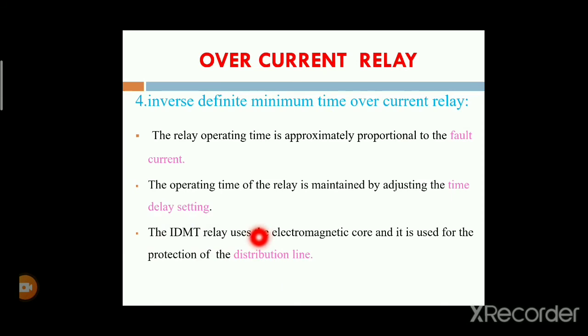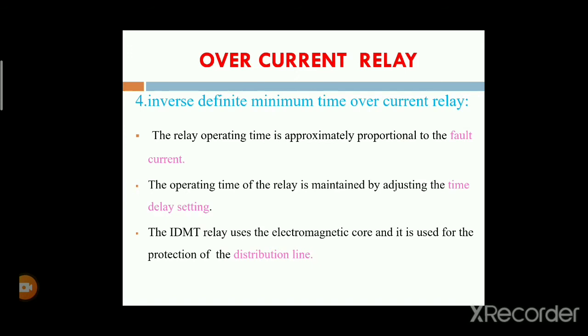In the case of distribution lines, if any fault currents or short circuit currents are obtained, we use the inverse definite minimum time overcurrent relays. By using these relays, the operating time is related to the fault current.